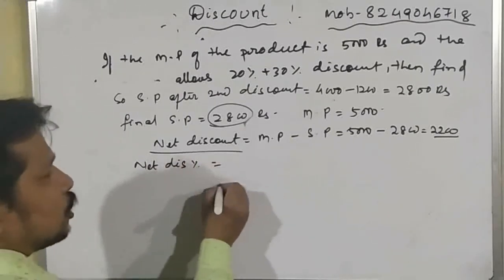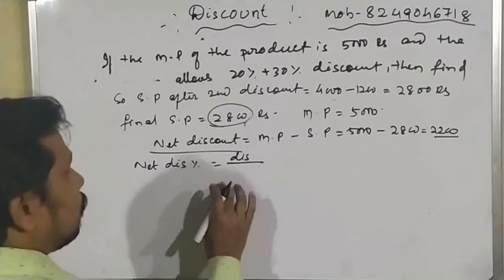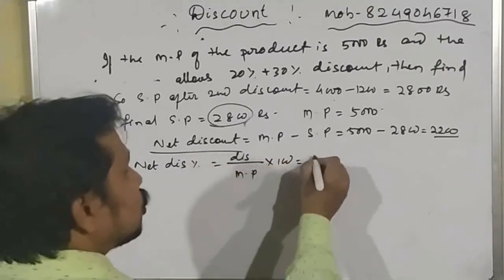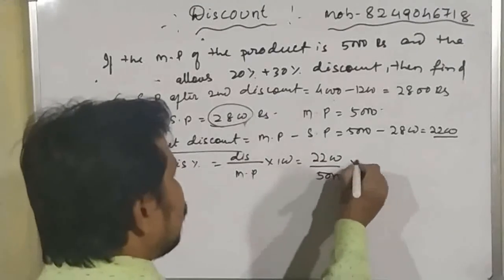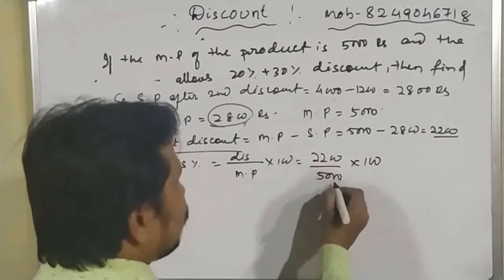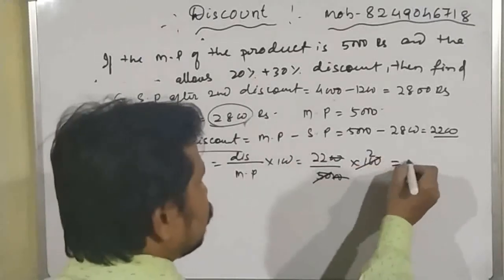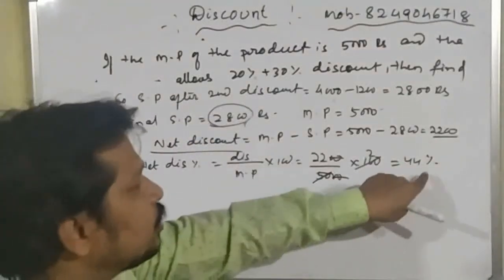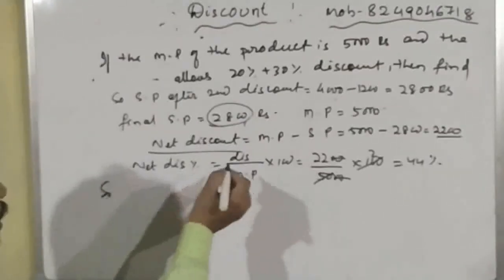So net discount percentage is equal to discount, what is the formula? Discount by mark price into 100, which is equal to 2200 divided by 5,000 into 100. So here you can see that 20 cancels and this is 2, which is equal to 44%. Okay student, so this is the net discount percentage. So we can write out the final statement.